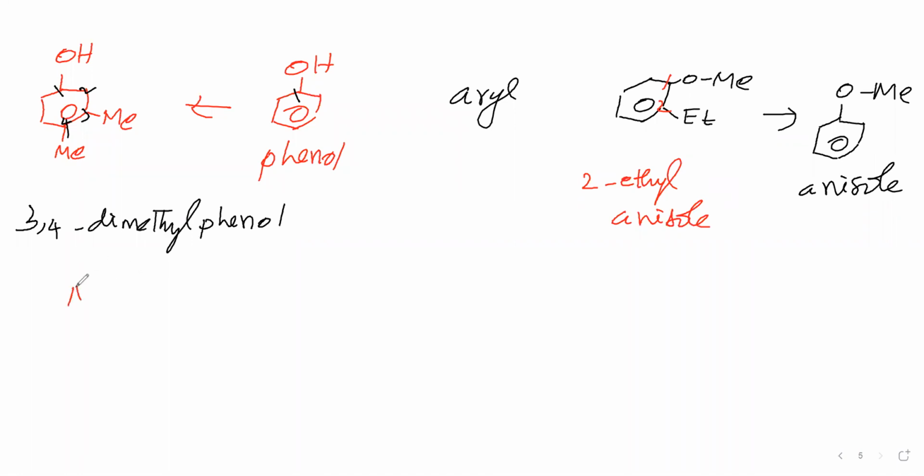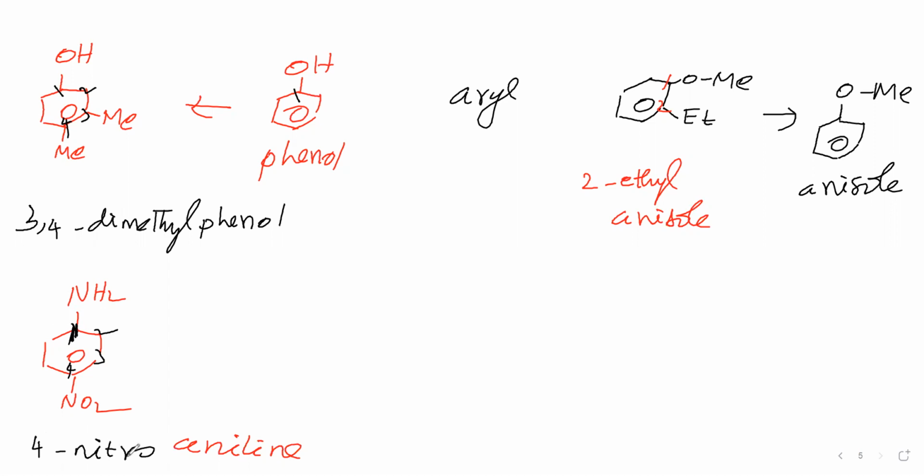Next, NH2 and NO2, like this we have taken. Now let us say this compound is a derivative of aniline. If it is a derivative of aniline, then where to give number 1? The carbon attached to the nitrogen of the NH2 group must be given number 1. Then it is 2, 3, 4. Then we can say it is 4 nitro.